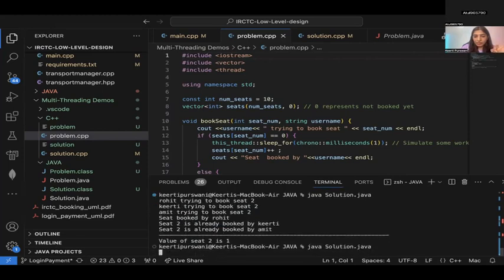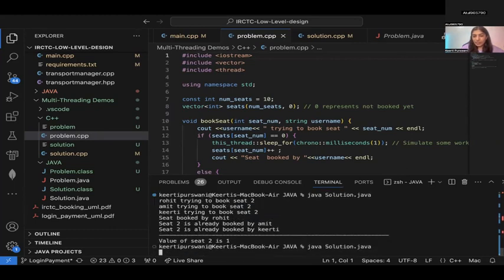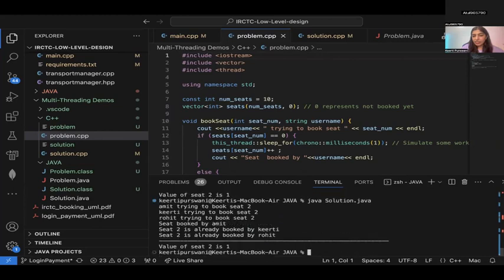What is this? Kirti won. Kirti won. See? Kirti won this time. Amit won this time. Rohit won this time. Rohit won again. Rohit is fast, I think. You get the point? See, Amit won this time. You get the point that every time only one person is able to book.